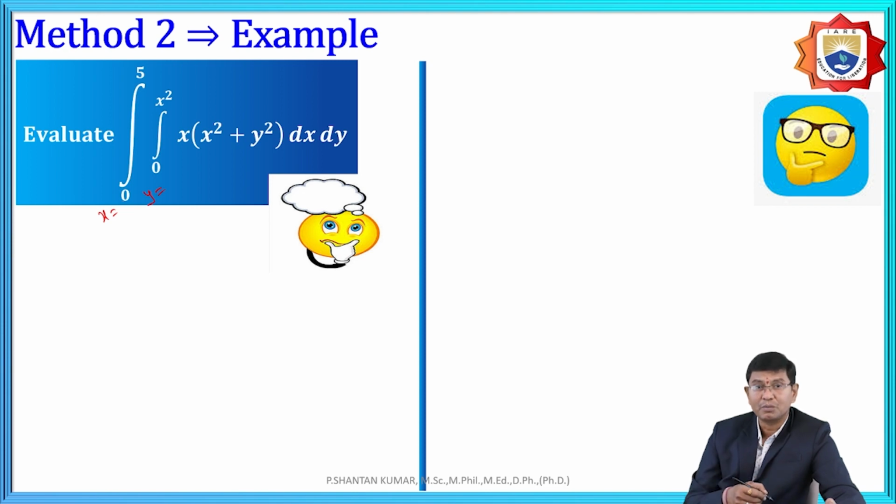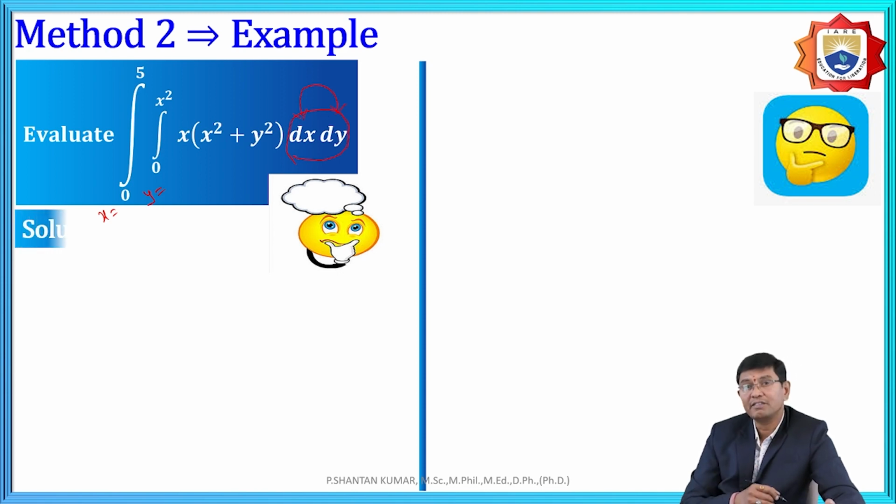But before discussing this, we need to understand one more point. When we treat y, we need to integrate first with respect to dy. But the problem is given as dx dy. That means we need to interchange, so first dy and then dx.